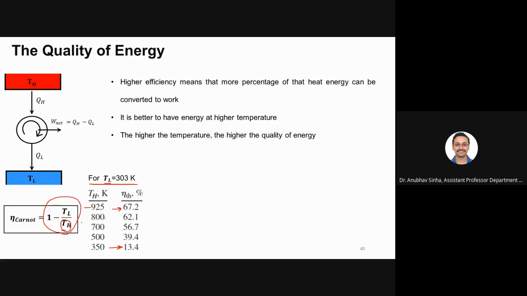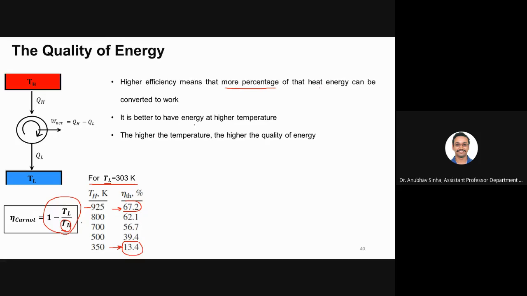Is this clear to everyone what I'm trying to do here? Yes, sir. So using this example, you can see that a higher percentage of heat energy can be converted to work. Higher efficiency means that here I am converting 67% of heat to work, and here only 13.4%.